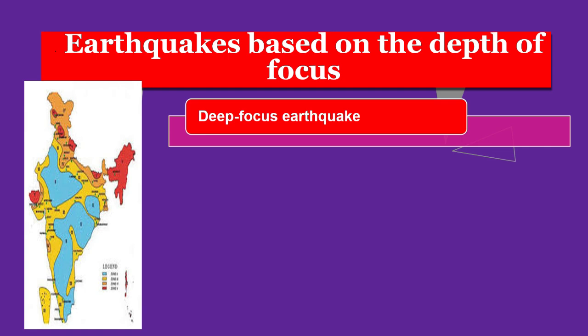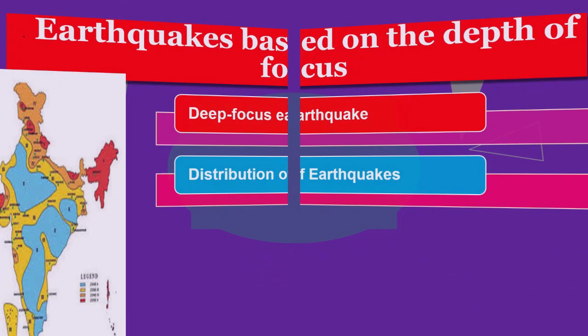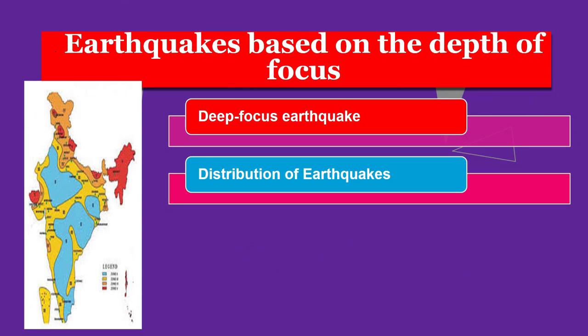And also the distribution of earthquakes is another criterion. Major earthquakes occur mainly in belts coinciding with the margins of the tectonic plates. The most important earthquake belt is the circum-Pacific belt, which affects many populated coastal regions around the Pacific Ocean, for example New Zealand, New Guinea, Japan, the Aleutian Islands, Alaska, and the western coast of North and South America.